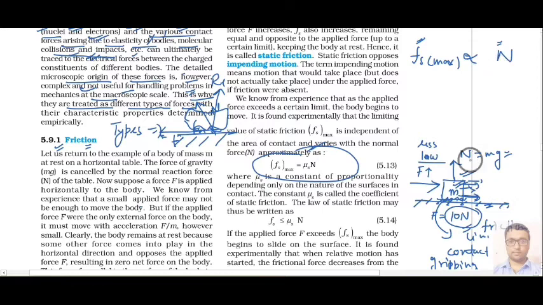If the mass is higher, you have to apply more force to move it. To remove the proportionality sign, we say the maximum force equals some constant into N. That constant is called the coefficient of friction. For the limiting or static condition we denote it by mu s, and if the body is moving, then Fk is represented by mu k into N.